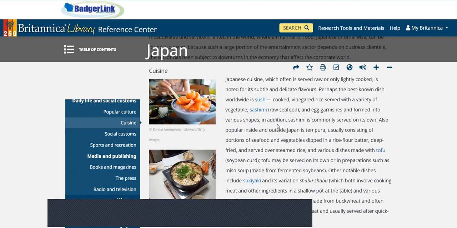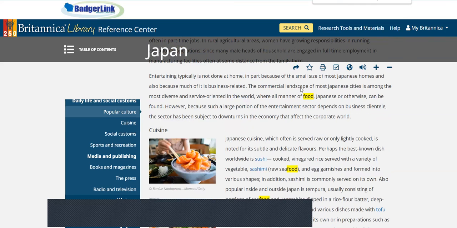Another way that you can find the information that you're looking for is to press Control F on your keyboard, and type in, for instance, food. And then you could skip to certain areas where the word food is. Okay, so just know that that's also available.